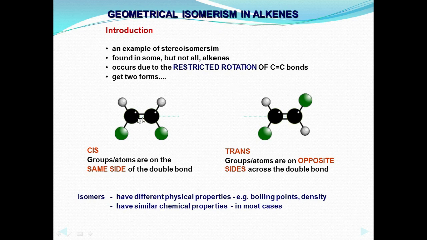Here you see the carbon atoms and the double bond. The same color means the same atom. The same atoms on the same side are the cis groups. If the same atoms are located oppositely, they are the trans groups, on opposite sides across the double bond. So this is geometrical isomerism in alkenes.